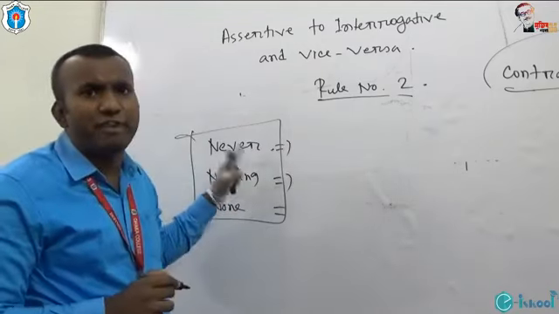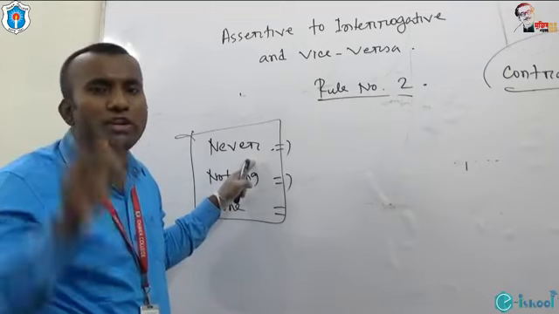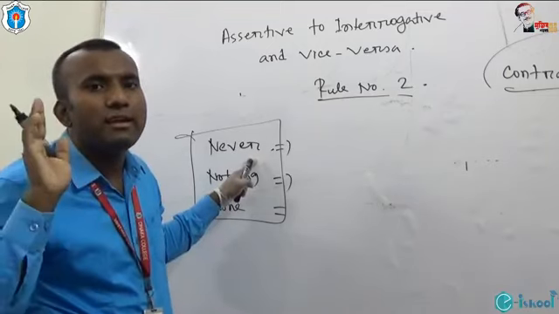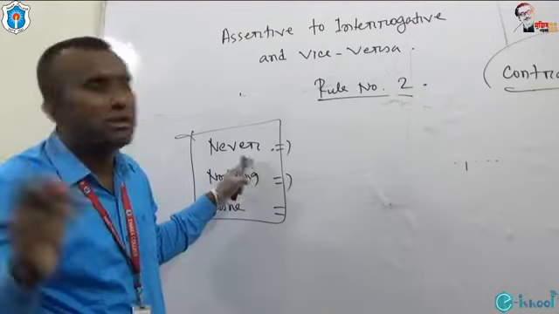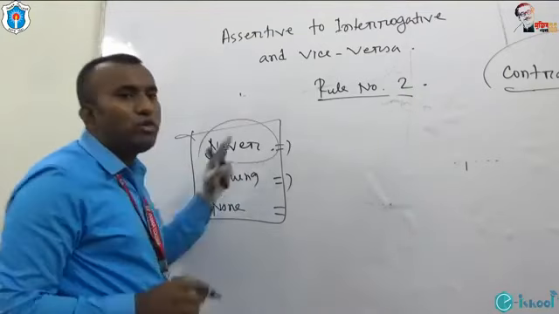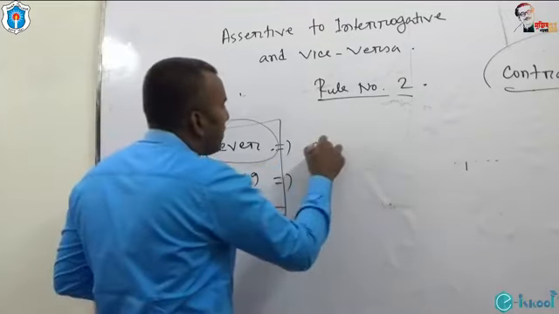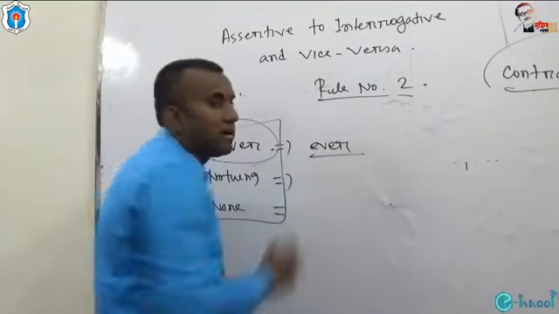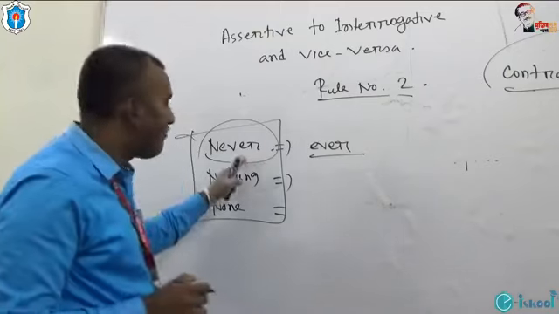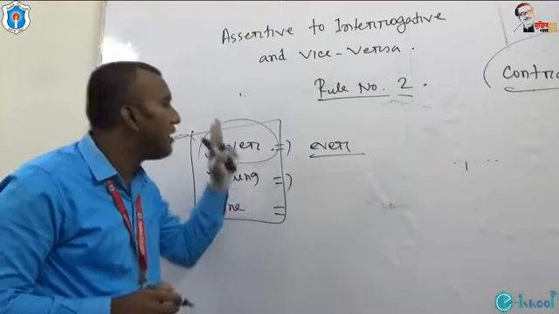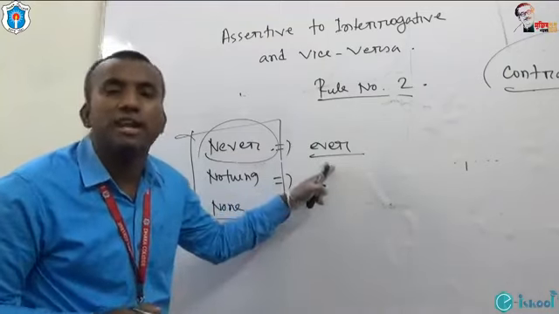If you get the use of never, please don't use any negative not. That means you are not allowed to use any not in interrogative, but you must use ever in an interrogative sentence. If you get never in an assertive sentence, you have to use ever in an interrogative sentence.